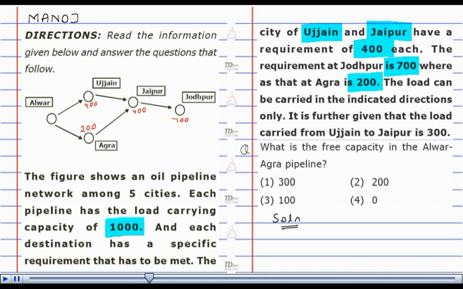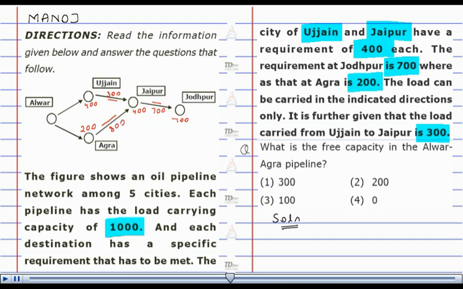The load carried from Ujjain to Jaipur is 300. So I can write it as, this line carries the load of 300. Now the requirement of Jodhpur is 700. So this line would carry the load of 700. With a small calculation I can find the load of this line, that would be 800, and I can prove it in the following way.